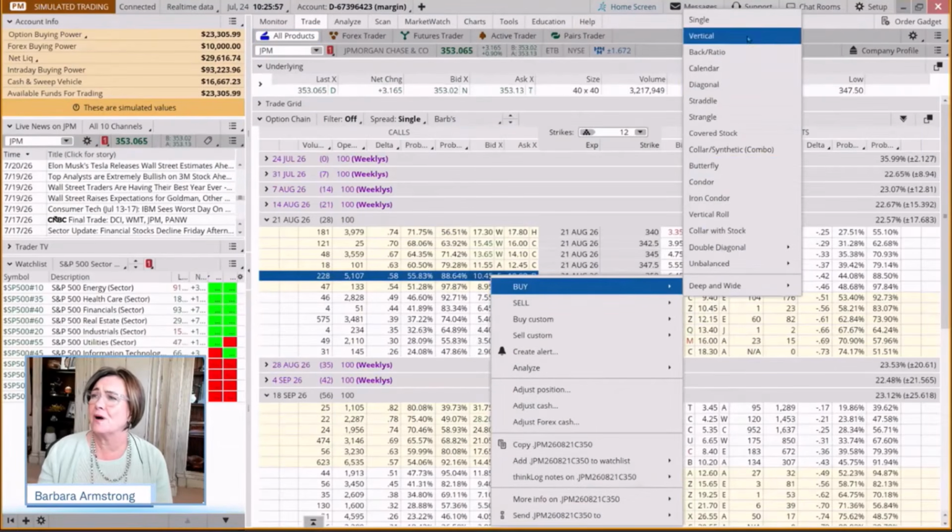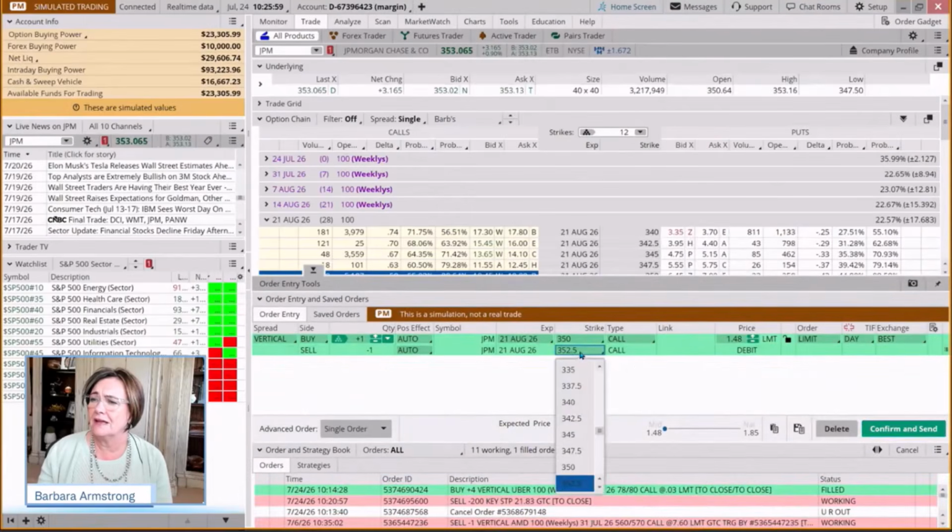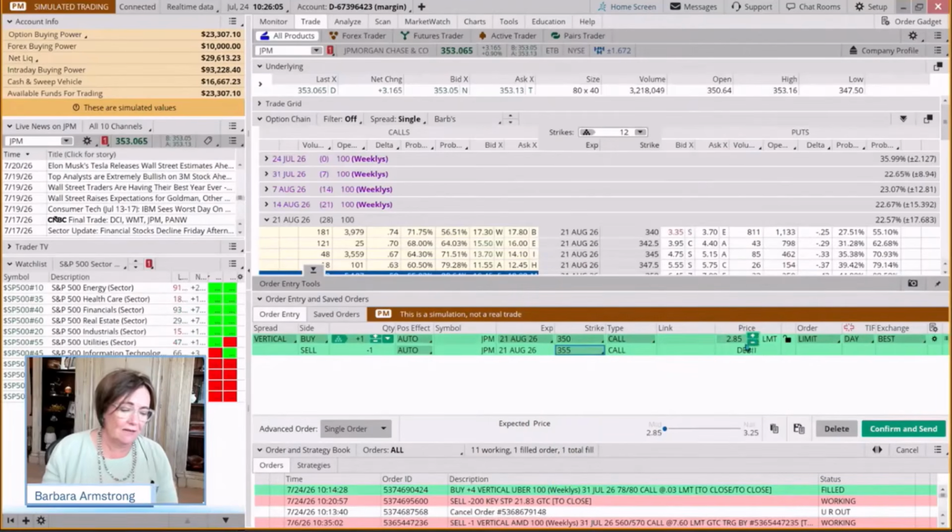So if we look at buying our vertical and making this the 350 and the 355, we'd pay 285. Now, if we want to make 50%, we would just take that 285 and multiply it by 1.5. So we get out when it was worth 427. You may be saying, well, aren't you leaving like $73 on the table? Yep. And happily.